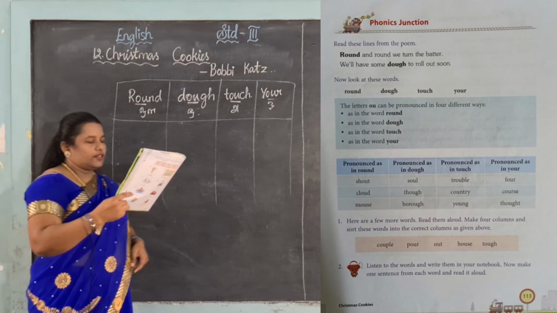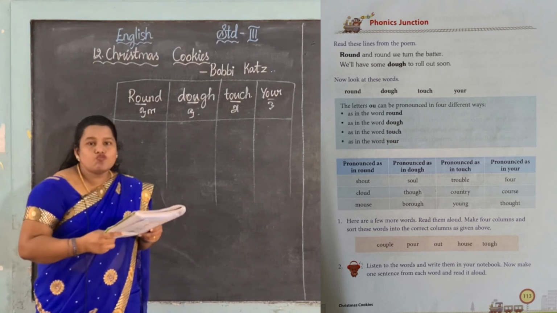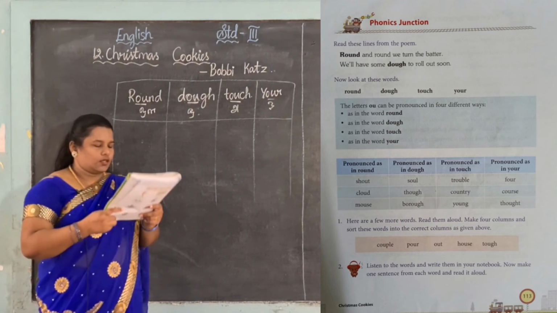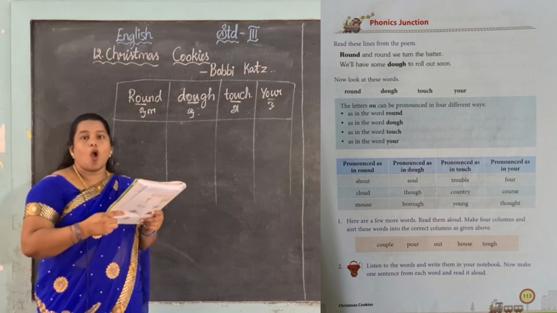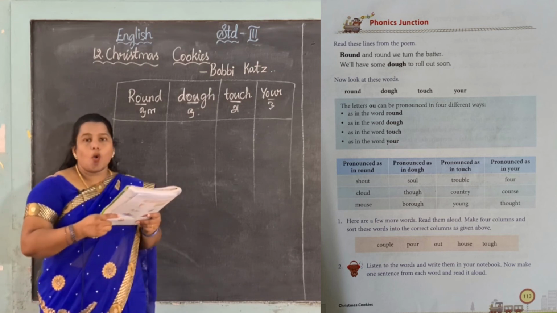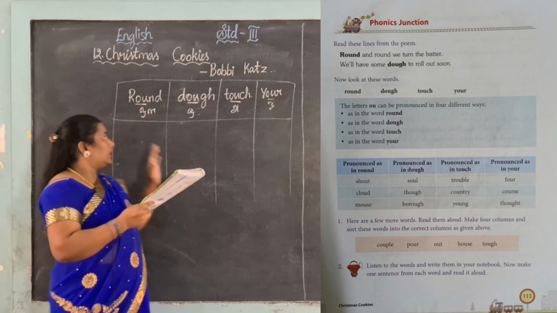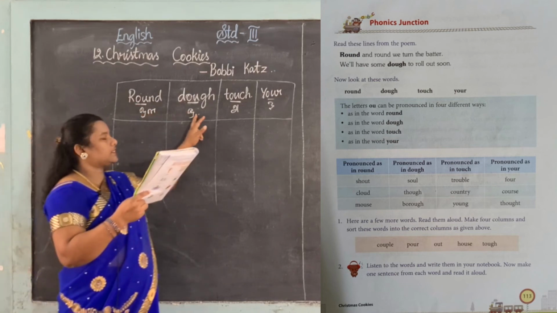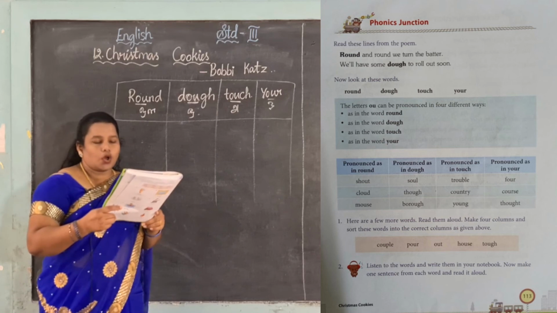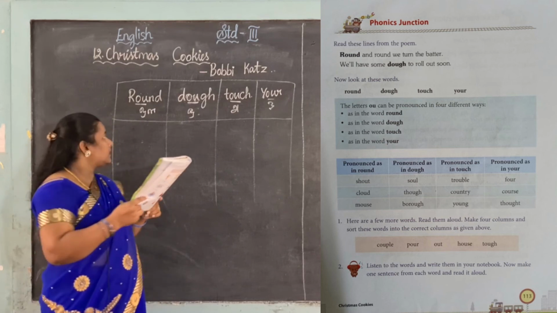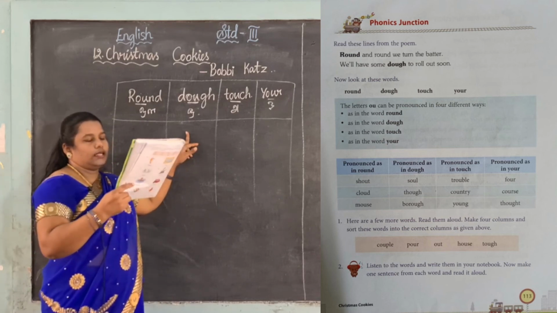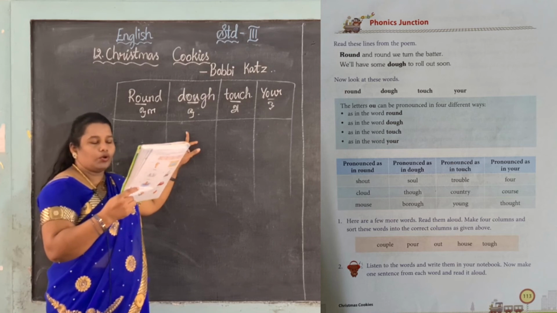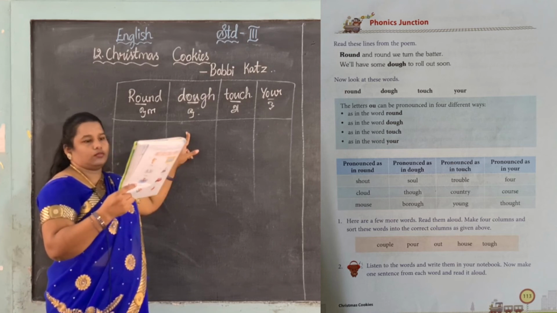Yes, see, first one shout. Ow. Yes, shout. Next cloud. Ow. Yes. Next mouse. See, it all comes under the ow sound, the round ow sound. Next dough, see, soul, o, yes, soul. Next, borrow, yes.